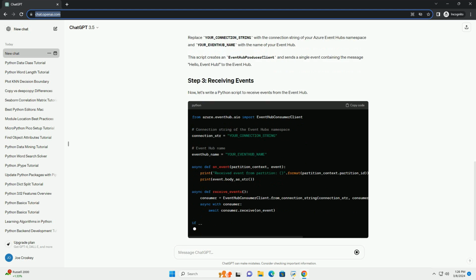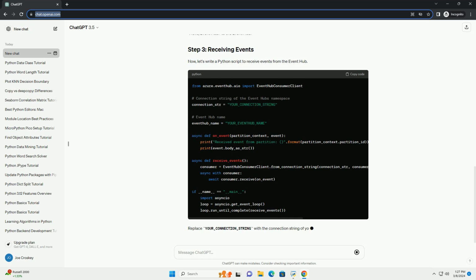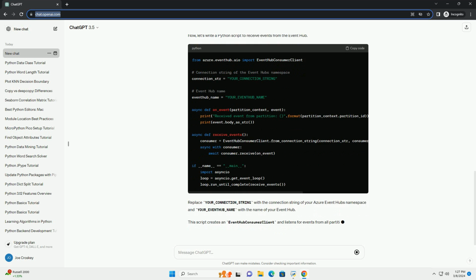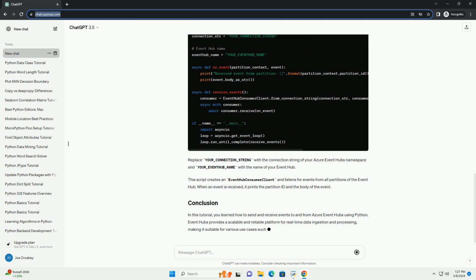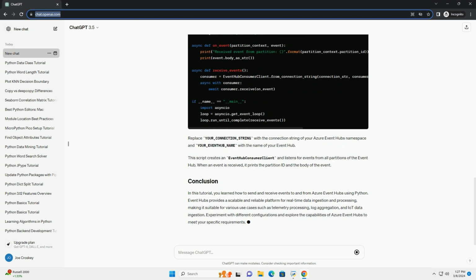the Event Hub. Now, let's write a Python script to receive events from the Event Hub. Replace your_connection_string with the connection string of your Azure Event Hubs namespace and your_eventhub_name with the name of your Event Hub. This script creates an Event Hub consumer client and listens for events from all partitions of the Event Hub. When an event is received, it prints the partition ID and the body of the event.